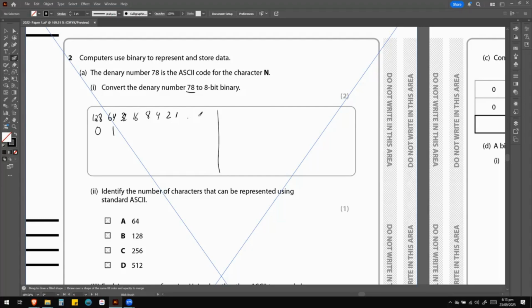Now we need to subtract 64 from 78. We can do that on this side. Let's draw another column here and say rough work. So here we can do our calculation: 78 minus 64.